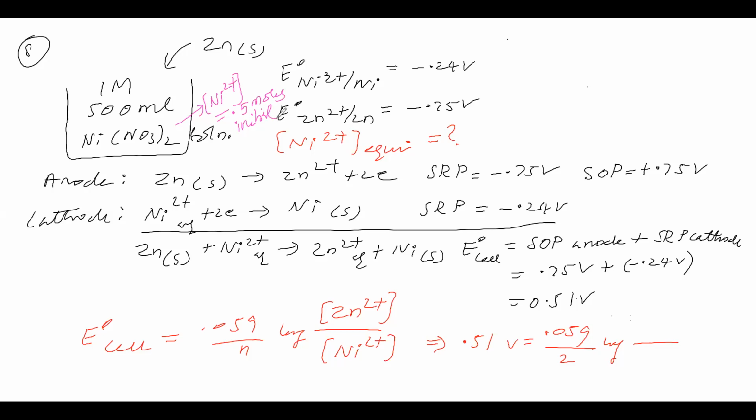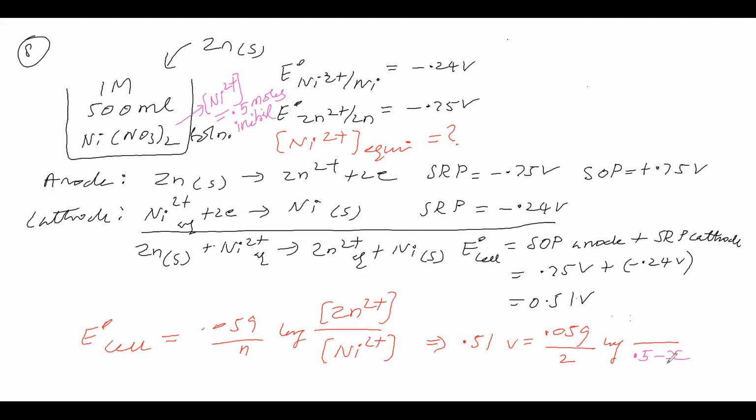Initially, 0.5 moles of nickel ions. Now you see that some number of moles of nickel ions are undergoing reduction. Therefore, at equilibrium, the number of moles of nickel ions is less than 0.5. Suppose it is 0.5 minus x. Initially the concentration is 1 molar, volume is 0.5 liter, so initial moles is 0.5. Some moles of nickel ions undergo reduction, converting into nickel solid, so the number of moles of nickel ions at equilibrium is 0.5 minus x.